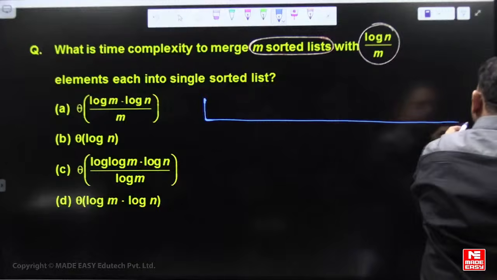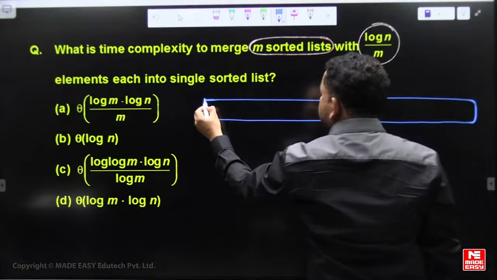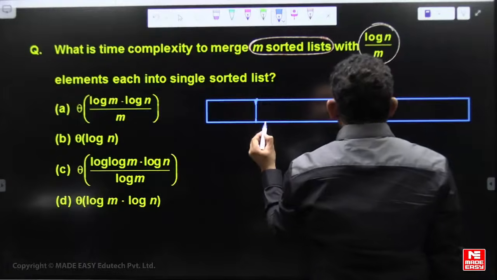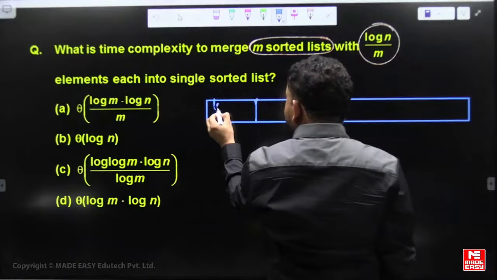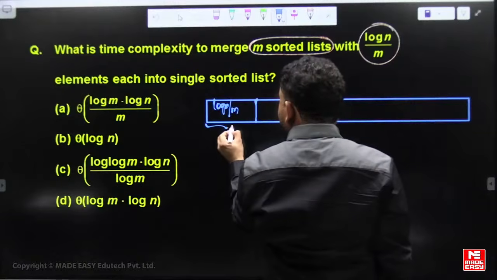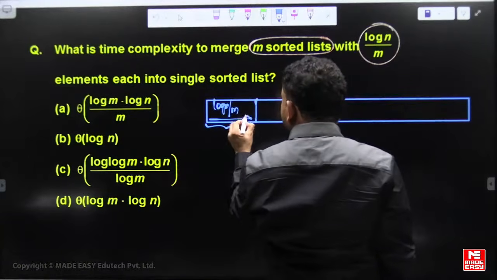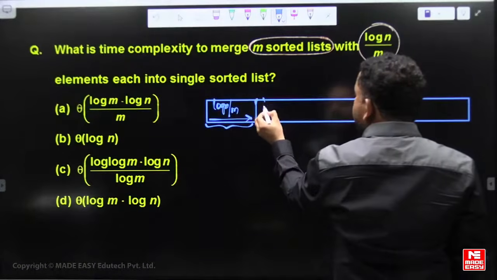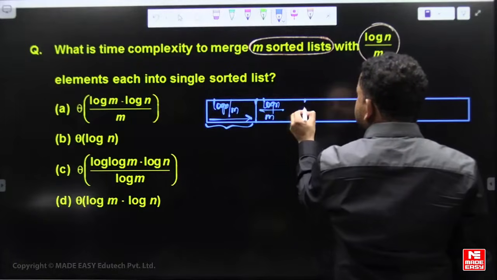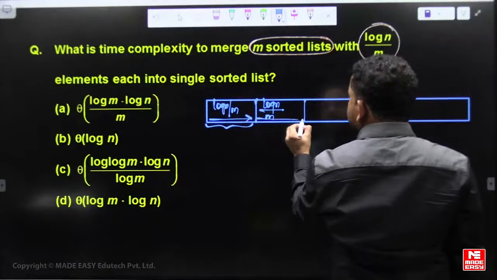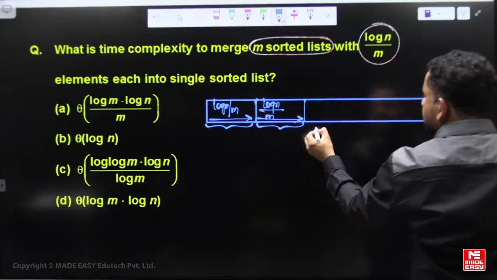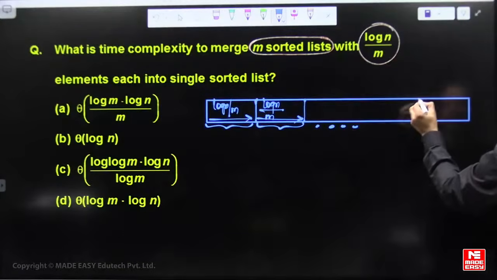Whether list or array doesn't matter. The first log n by m elements are in sorted order, the next log n by m elements are also in sorted order, first list, second list, and so on.